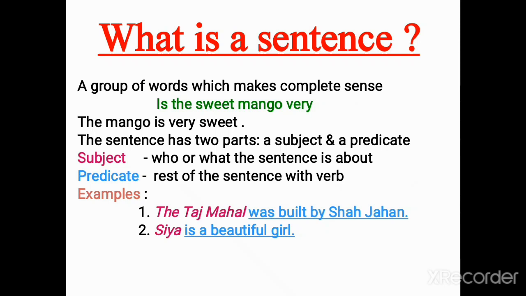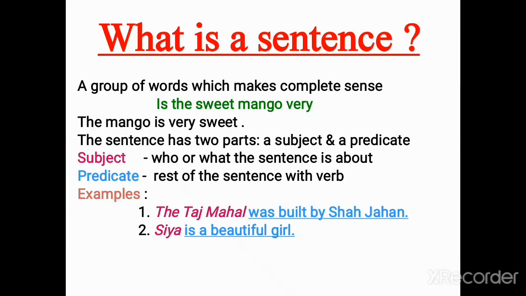Now here, what was built by Shah Jahan? The Taj Mahal. So the Taj Mahal is the subject in this sentence, and the rest of the sentence including the verb, was built by Shah Jahan, is the predicate.